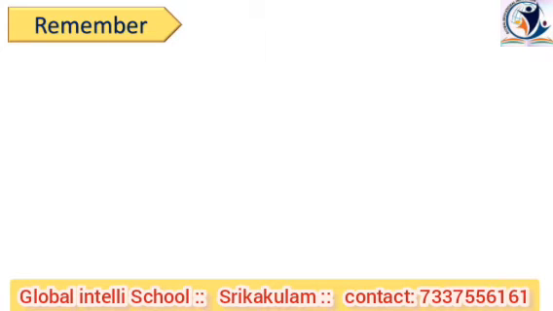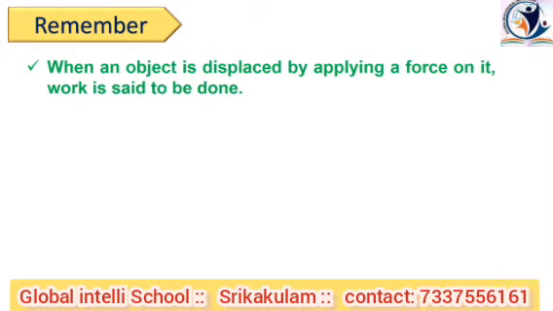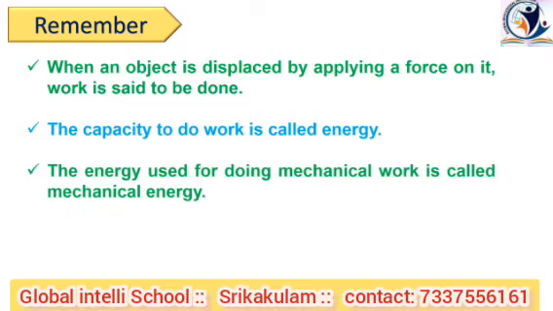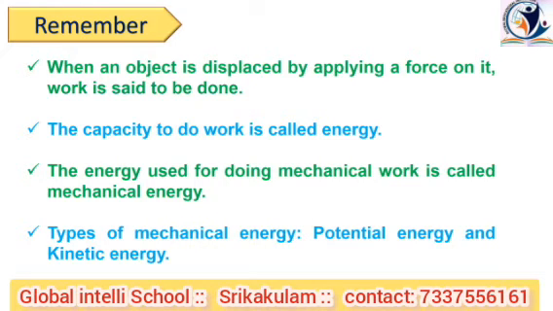Note these important points, which we covered in our last class. When an object is displaced by applying a force on it, work is said to be done. The capacity to do work is called energy. The energy used for doing mechanical work is called mechanical energy. There are two types of mechanical energy, potential energy and kinetic energy.